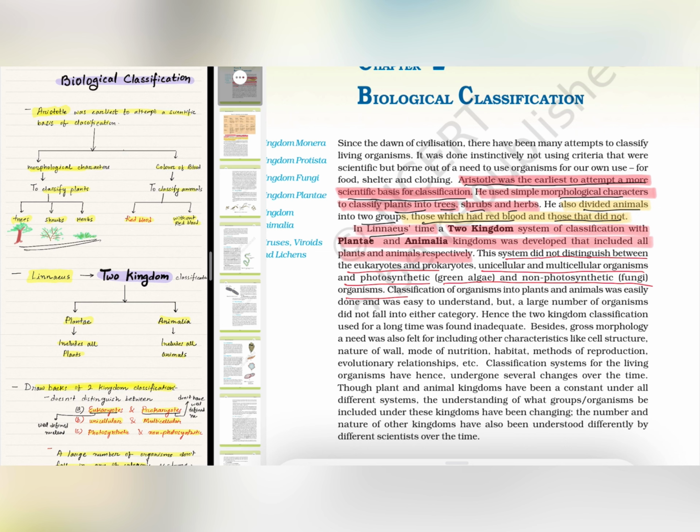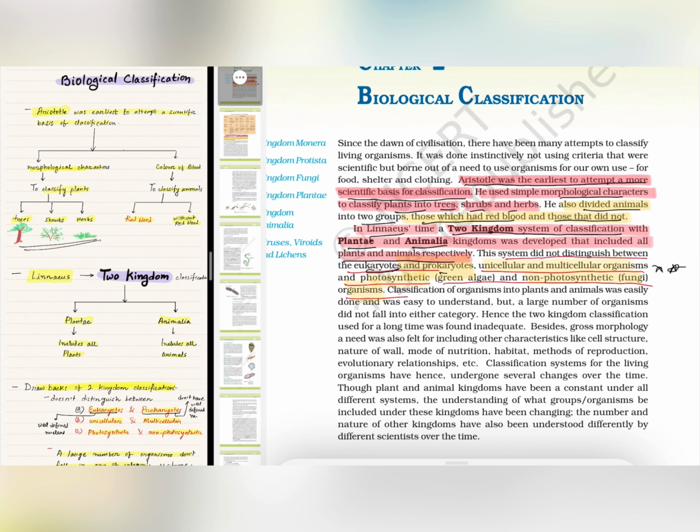Then came the two kingdom system of classification with kingdom Plantae and kingdom Animalia. This is a very important line: this system did not distinguish between eukaryotes and prokaryotes, unicellular and multicellular organisms, photosynthetic green algae and non-photosynthetic fungi.